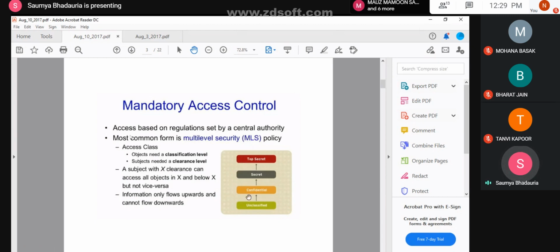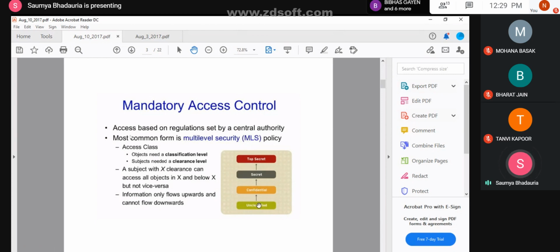As the figure says, there is the arrow representation from unclassified to confidential, then to secret, and then to top secret. This means that you're only transferring the information upwards. It is not flowing downwards.